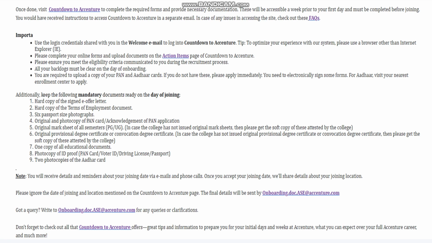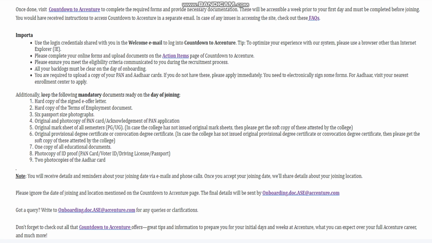When you need to upload a week prior, then only you can access the link. They will open the link and you need to upload all your documents. What documents you require, we'll be discussing later. An important note is to use the login credentials shared with you in your welcome email to Countdown to Accenture. Earlier, you might have received a mail to Countdown to Accenture. The same login credentials you need to use to log in.